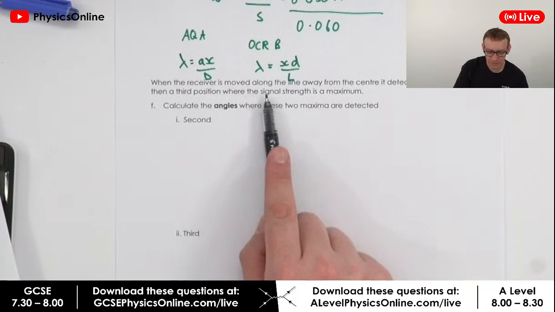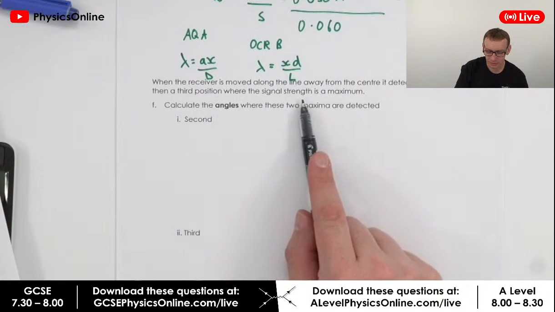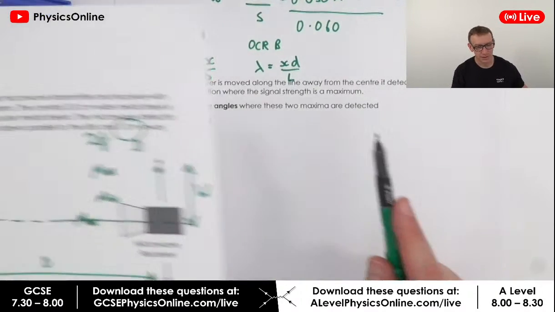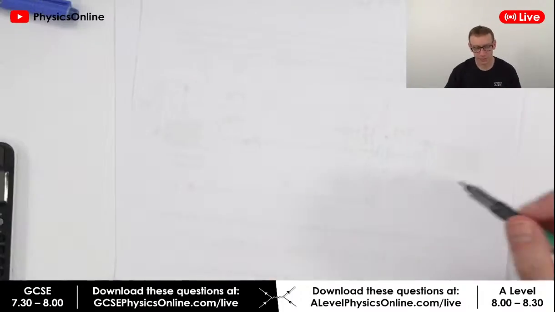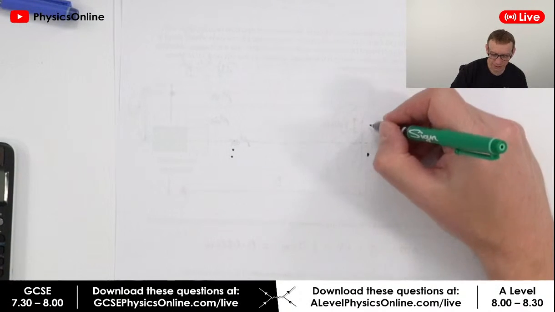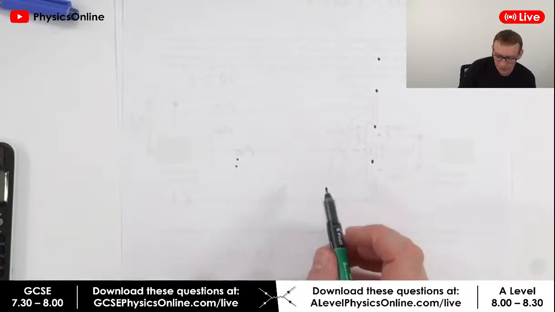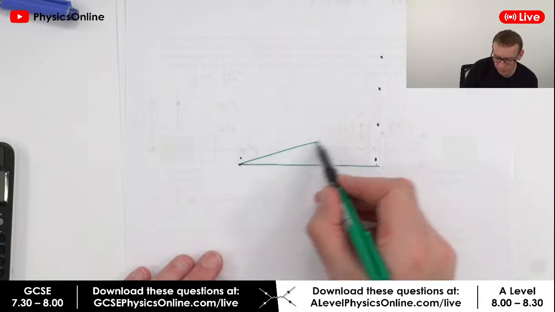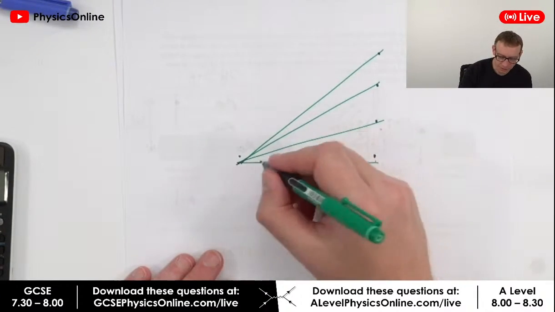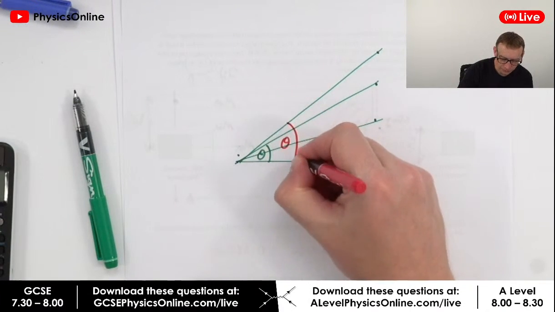When the receiver is moved along the line away from the centre, it detects the second and then the third position where the signal strength is at a maximum. Calculate the angles where these two maxima are detected. So we're going to move this along. I'm just going to draw it simply. We've got the 2 slits here, a maximum point here, then a minimum, then a maximum, minimum, maximum, minimum, maximum. If this is the central one, we've got the first, second, and third.